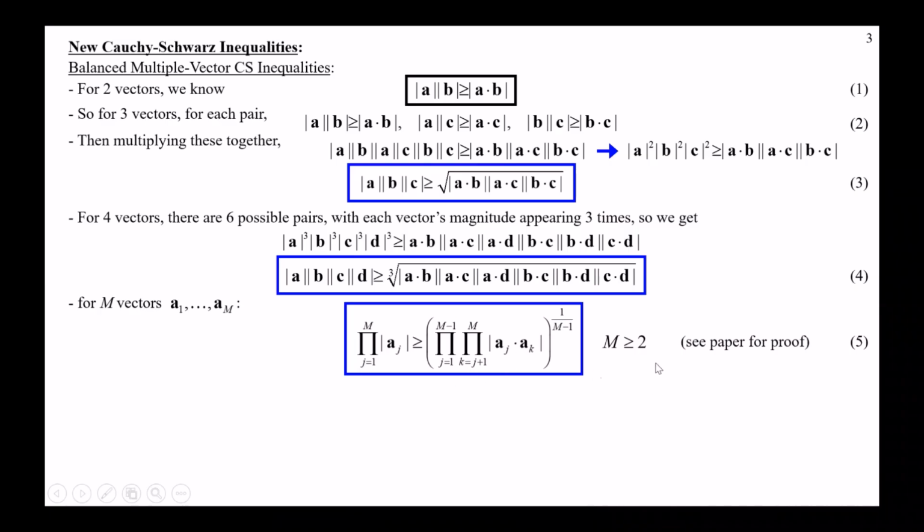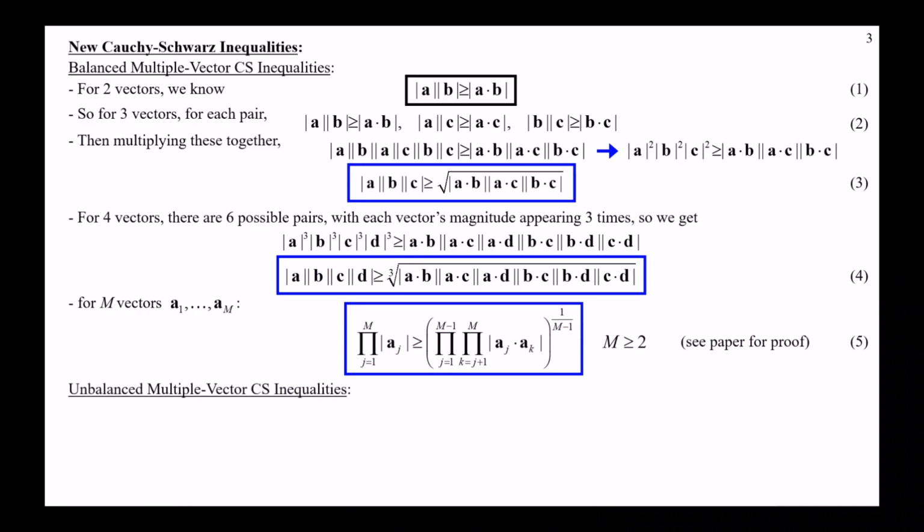And there's lots of other ways that people have generalized this, but what you will find is that a lot of time people talk about trying to make the tightest possible inequality. That's actually not important because we can always calculate the product exactly. So we can say the product itself is the tightest inequality. We get an equality in that case. We can always calculate that. So for an inequality, what we're really looking for is simplicity, right? And this is about as simple as you're going to get for a multi-vector Cauchy-Schwarz inequality.